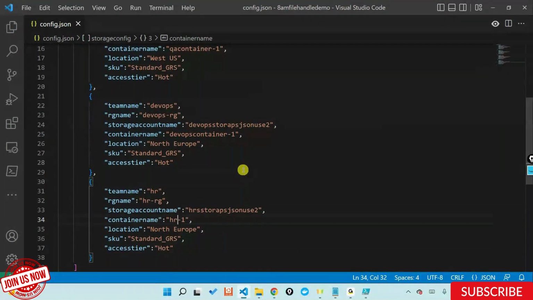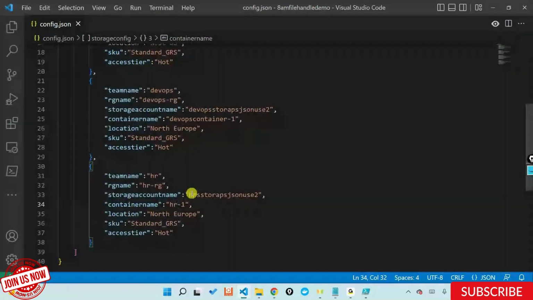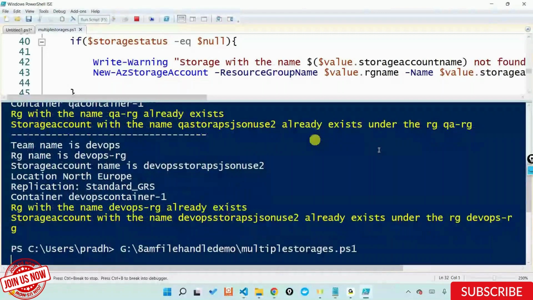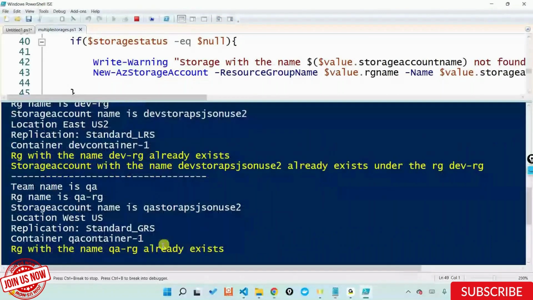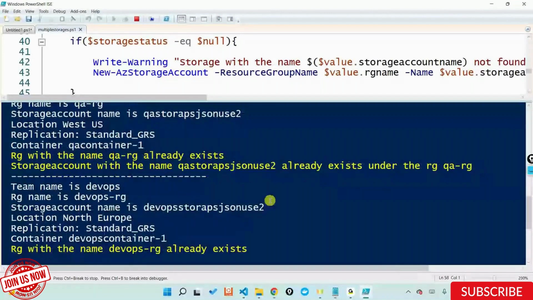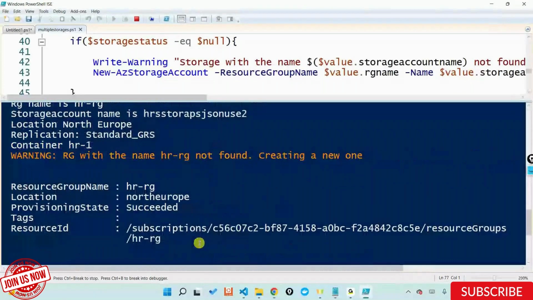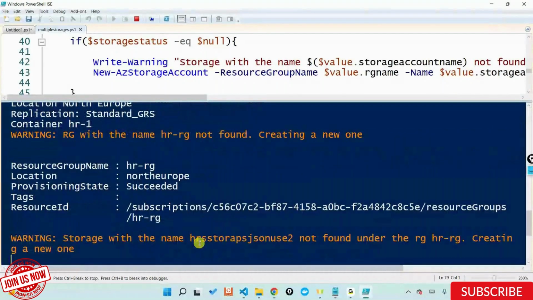So all I can keep doing is adding objects into this particular file. And if I rerun this again, it's reading the same file. Dev doesn't exist. QA exists. It's not creating it. DevOps exists. Now it's going to the HR, not found, creating it. It's looking for that particular storage account, not found. It will create this out. So whatever you add is now accommodated with just one particular script. So scripting is one thing. File addition can be any number of times out there. Your script can accommodate all these changes as such.